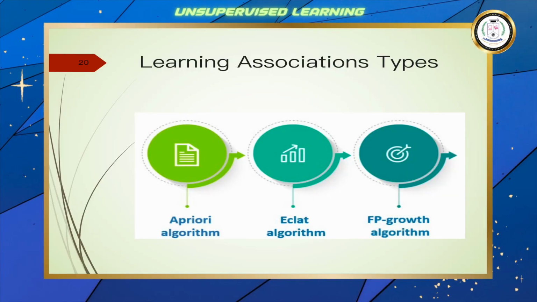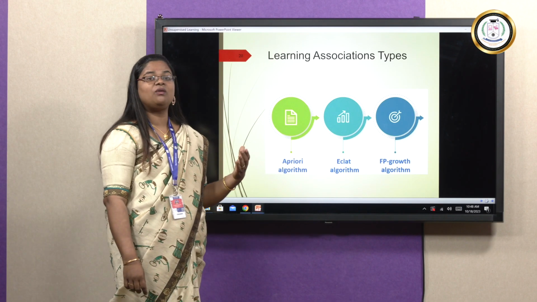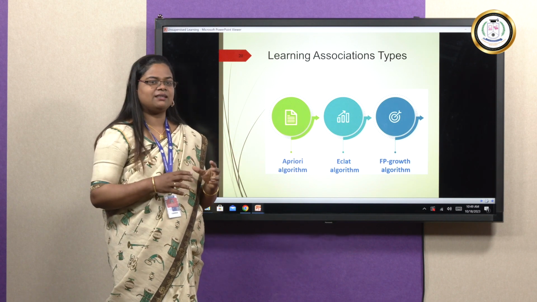We have different algorithms: the Apriori algorithm, Eclat algorithm, and FP growth algorithm. These are the algorithms we can use to find out the association between different data items in a data set. Thank you.